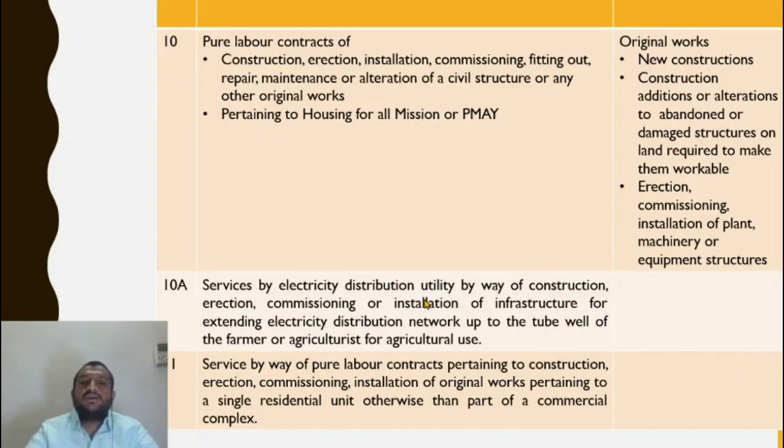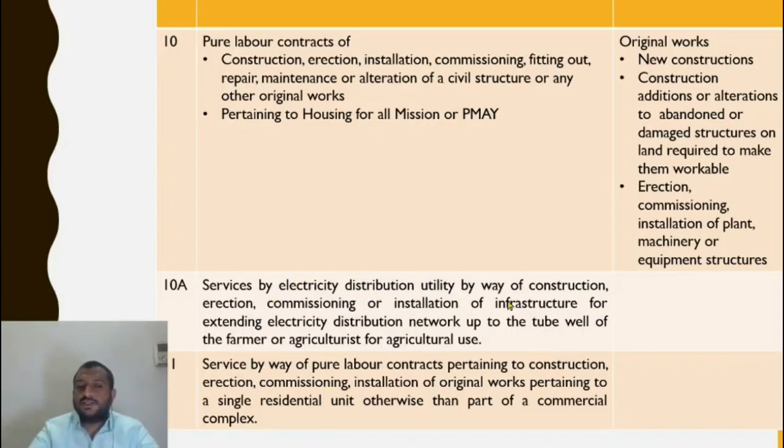Services by electricity distribution utility by way of construction, erection, commissioning, installation of infrastructure for extending electricity distribution network up to the tube well of the farmer. So the Telangana State Electricity Department, what it does is in order to ensure that the electricity reaches the farmers in the remotest of places, it constructs a certain kind of infrastructure so that the pipelines are laid in the correct manner and it reaches the remotest place. So that infrastructure laid down, the construction service done is exempt.